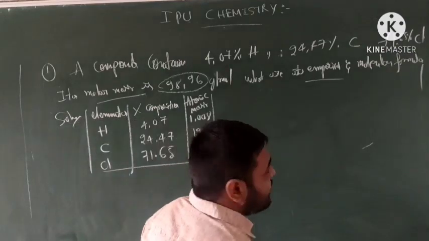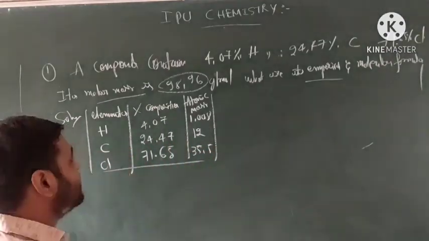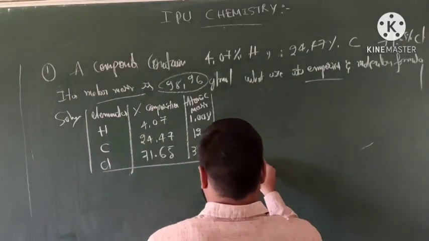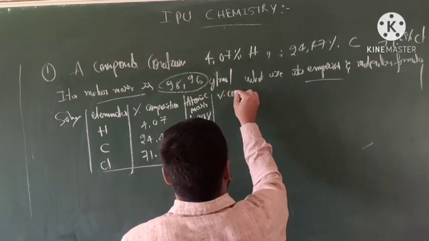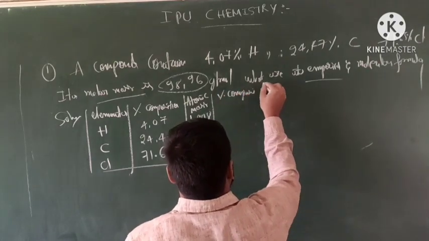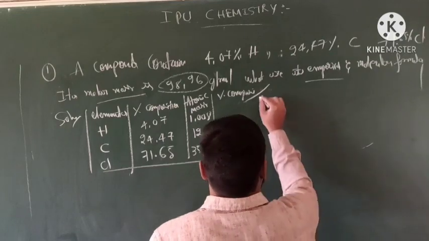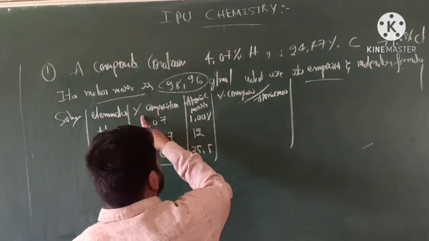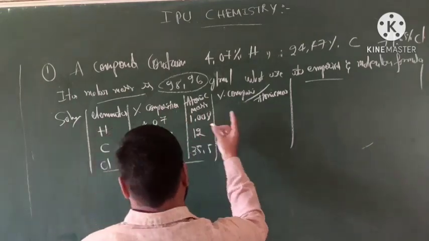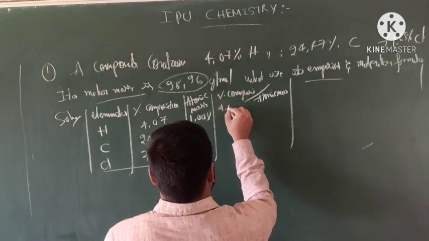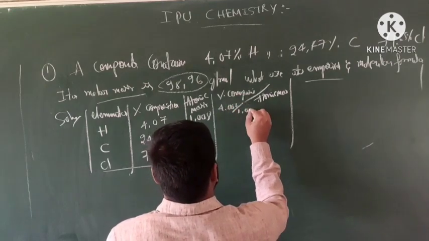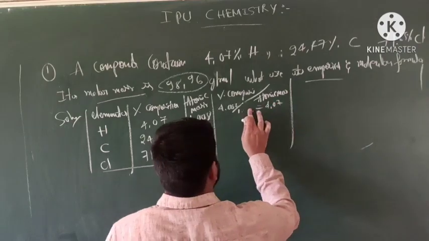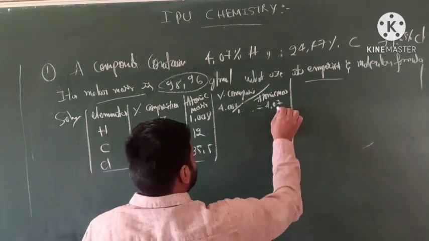Okay, students. Elements are identified, composition identified, then atomic mass you get. Next, percentage of composition divided by atomic mass. Let's divide the percentage by the atomic mass. So when we divide the first one, what happens? 4.07 divided by 1.008. How much do we get? Take it as 1, we get 4.07.